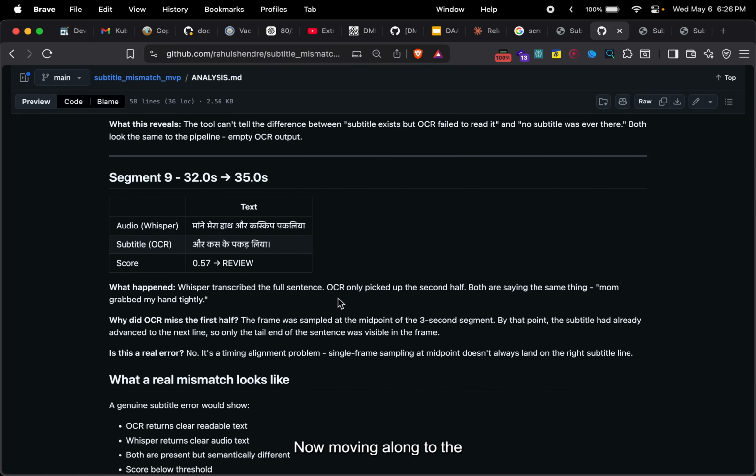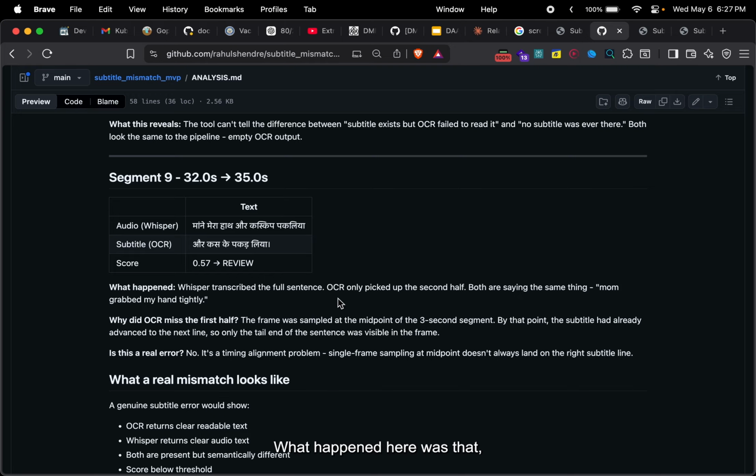Now, moving along to the part where there is an actual error, what happens is Whisper picks up something and subtitle OCR picks up something, but the pipeline currently is designed in such a way that it picks up the midpoint of a segment.